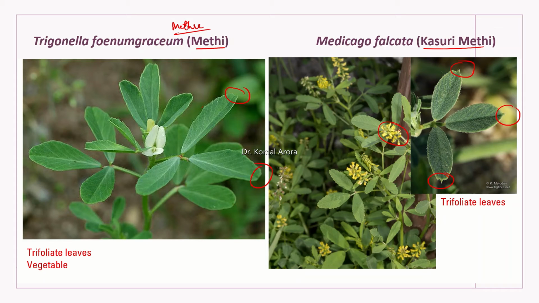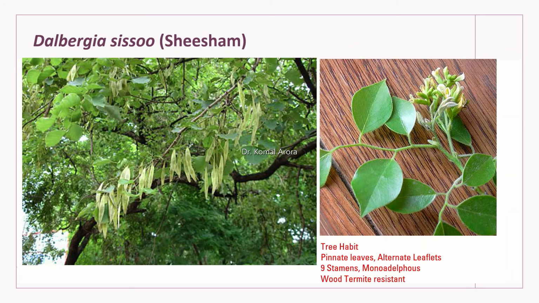So from there you can make out that if a sharp tip is present, it is kasuri methi, means Medicago falcata. But if it's a notched apex, then it is Trigonella foenum-graecum, means it is methre. Okay, so one, we have studied this example under trifoliate leaves, and secondly, as an economic important aspect, we are using these species as vegetables.